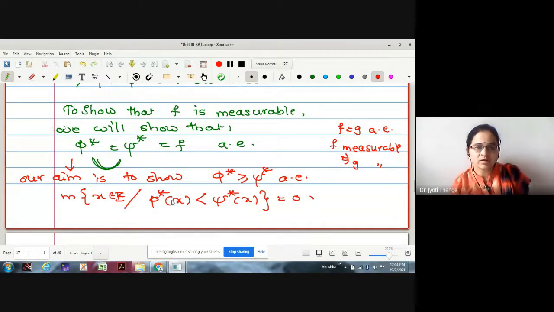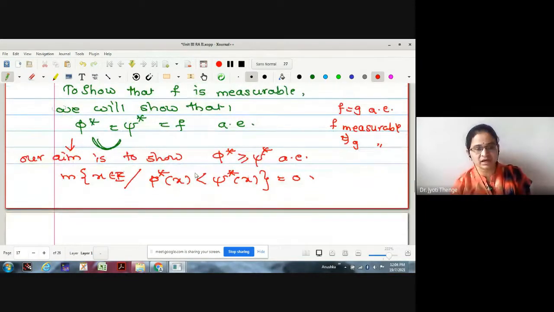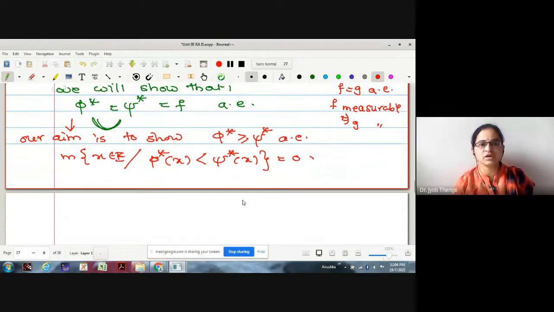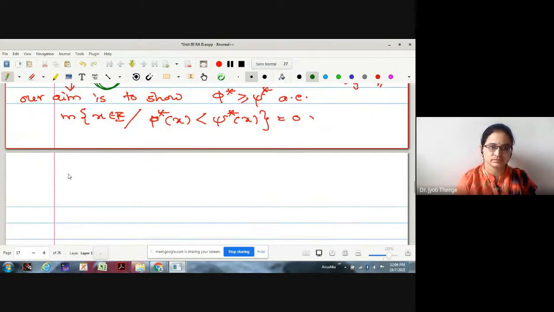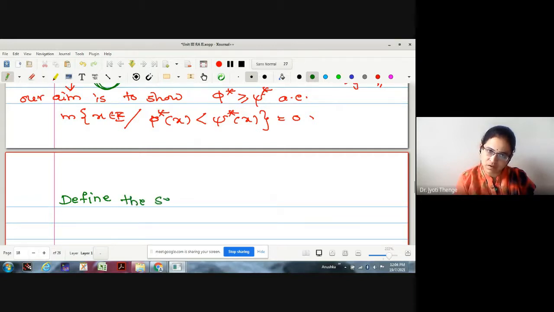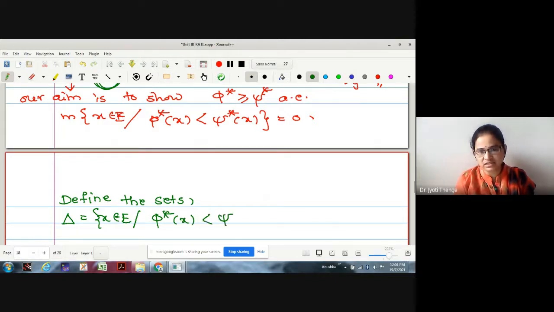Okay. Now let me consider this set. Let me define two more sets in order to boost up the result that the measure of this set is 0. Let me now define the sets. The first set I will define is delta, the collection of all x in E such that phi star of x is strictly less than psi star of x.